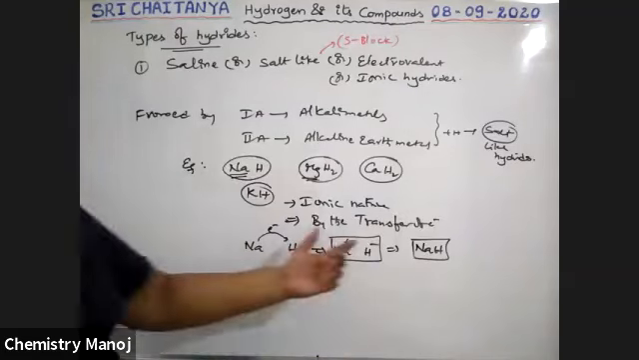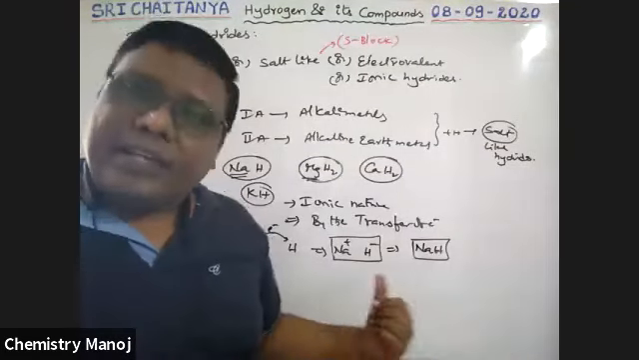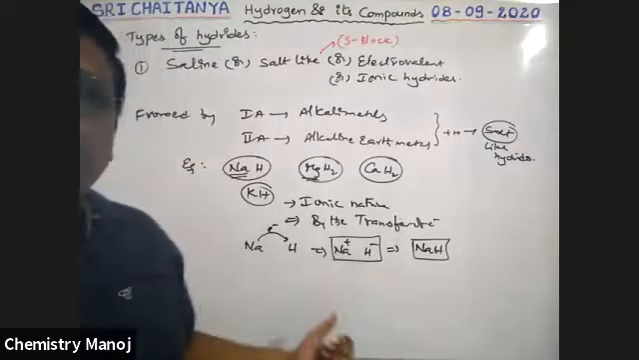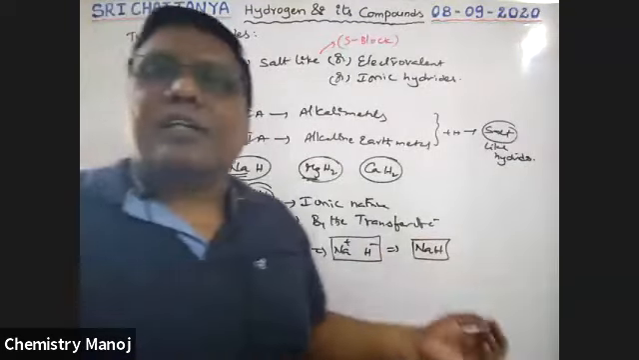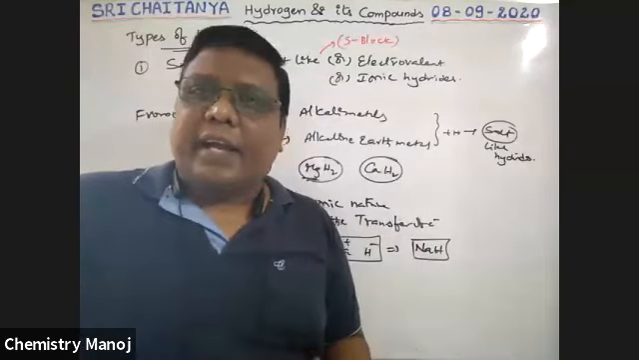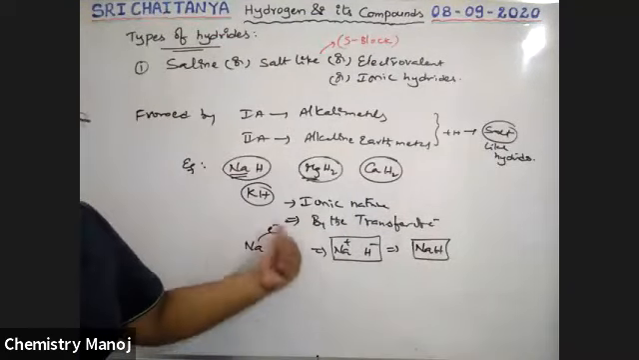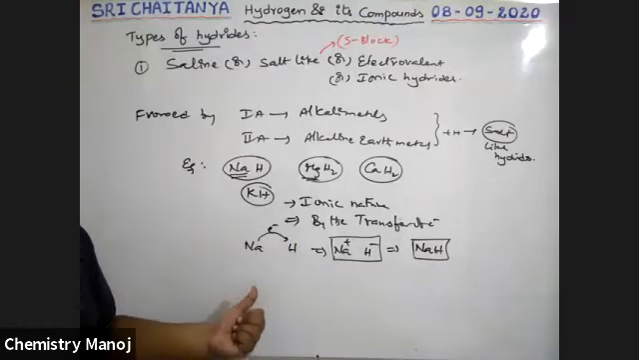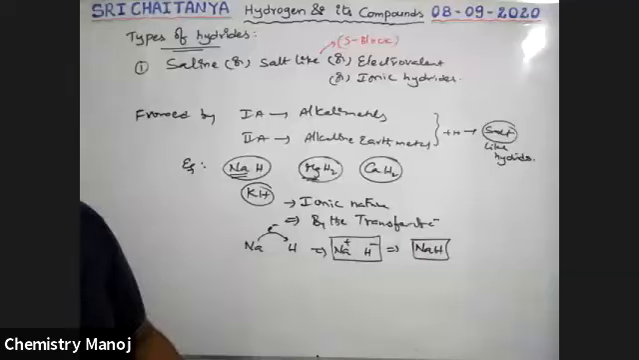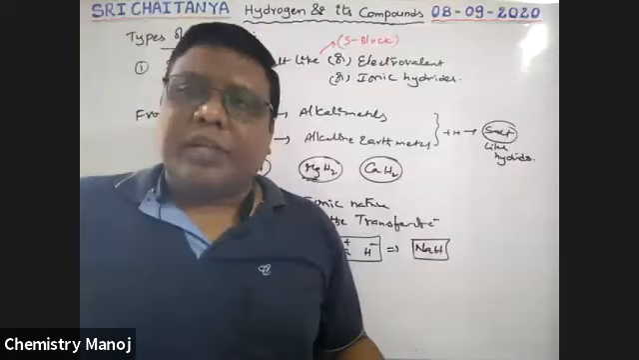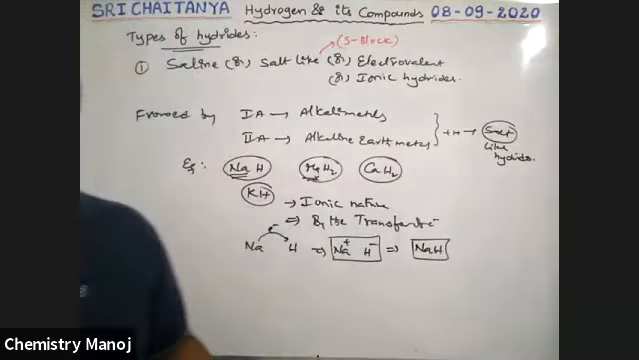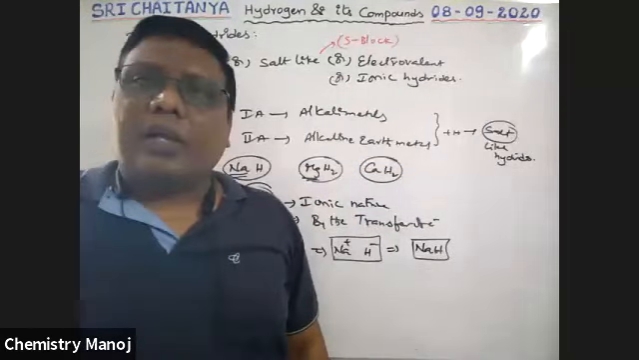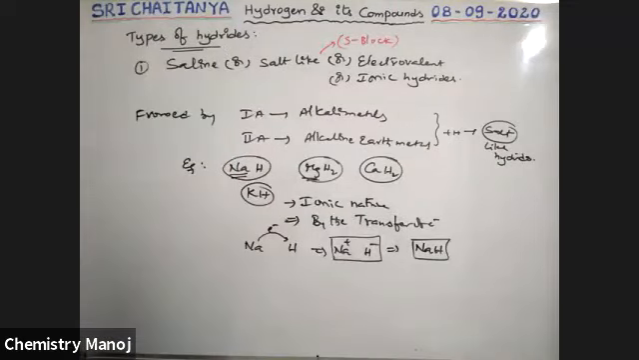NaH. That means just like NaCl salt, the NaH compound is formed. That is why it is a salt-like hydride. This compound is formed by the transfer of electrons. Transfer of electrons is nothing but electrovalency. That is why this type of compound is called an electrovalent hydride.